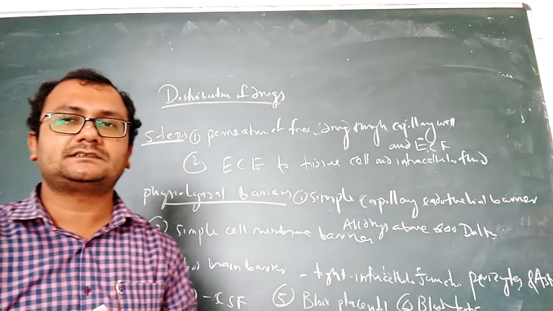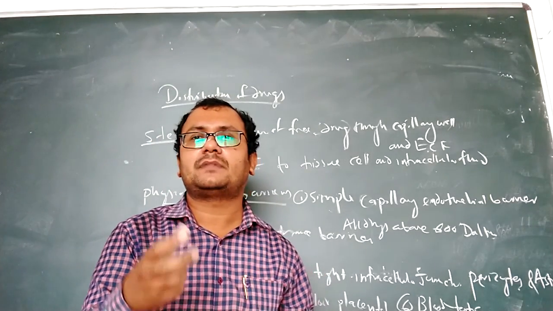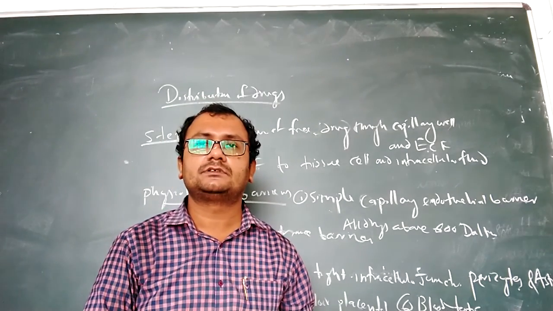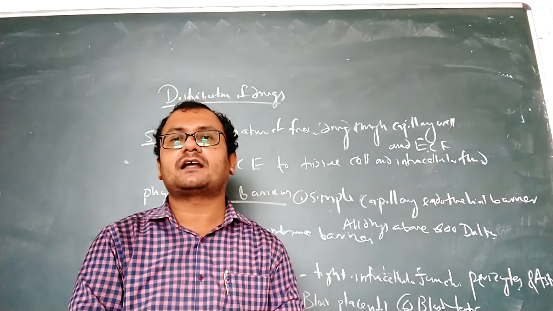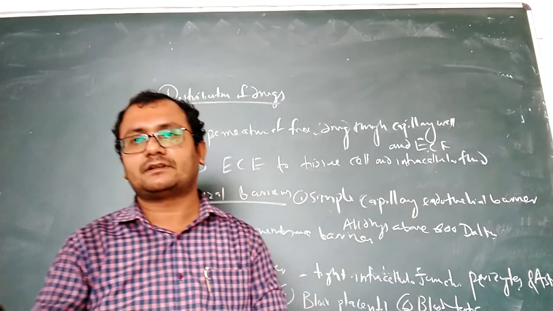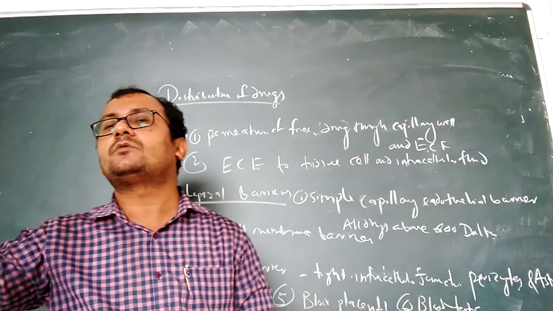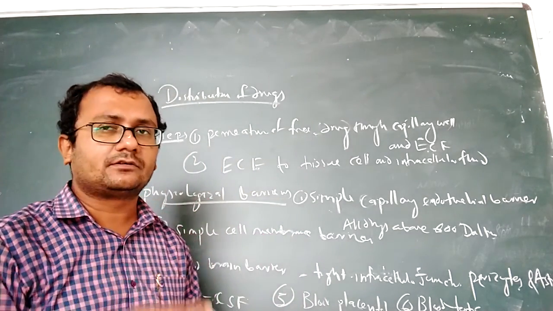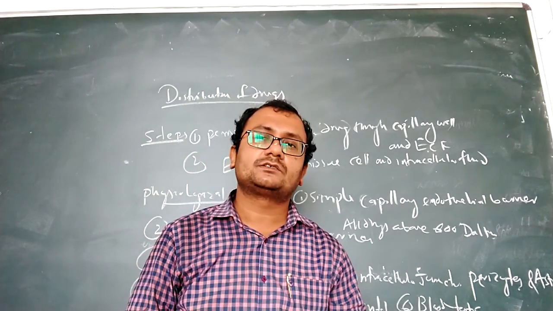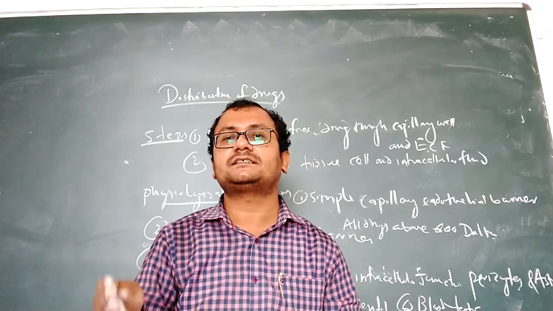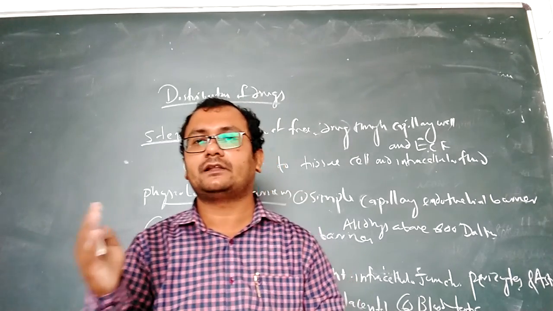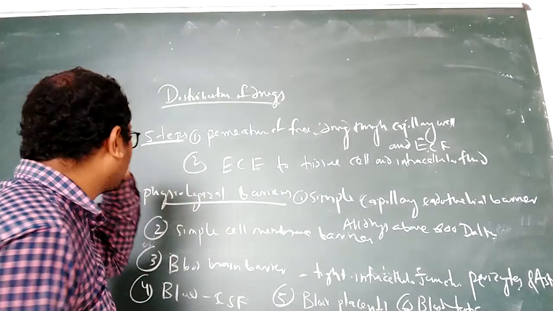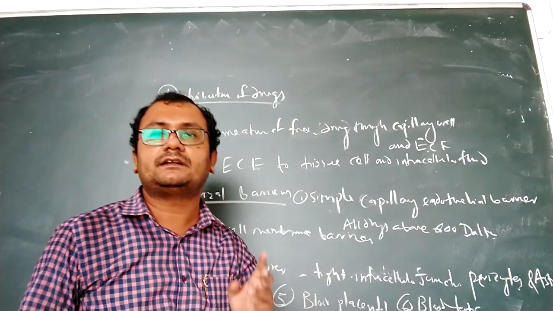What are these compartments? They may be blood, plasma, extracellular fluids and different tissues. After absorption, the drug goes into the blood circulation. From the blood circulation it goes to intracellular fluids, extracellular fluids, and then different tissues. This type of transfer of drugs we call the distribution of drugs.